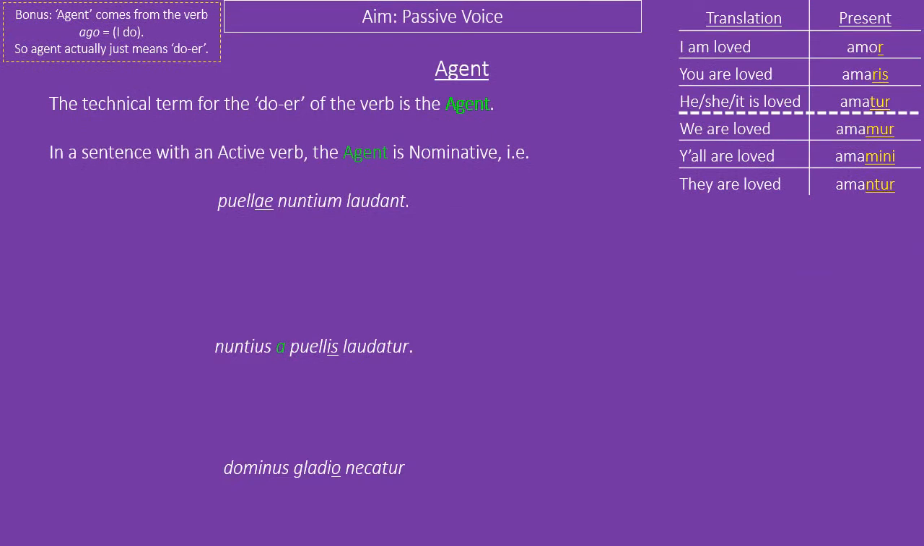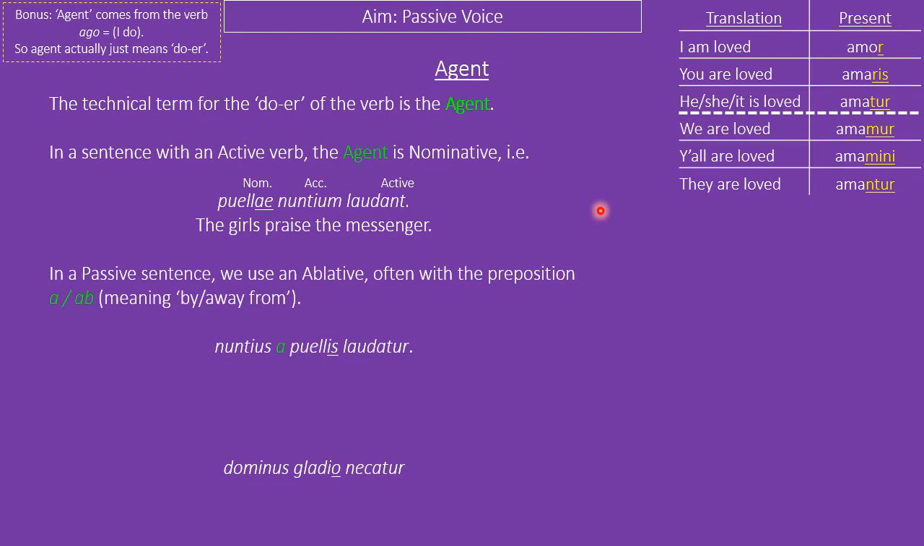The technical term for this is called the agent. This is the doer of the verb. So in a sentence with an active verb, the agent is nominative. It is the same person as the subject. So we can see here the puellae, nominative, they laudant, do the verb, to the accusative nuntium.